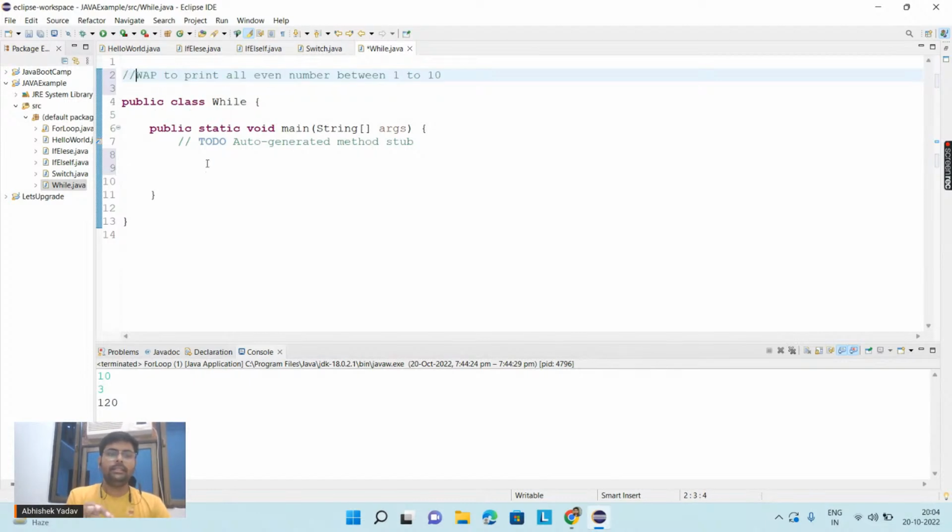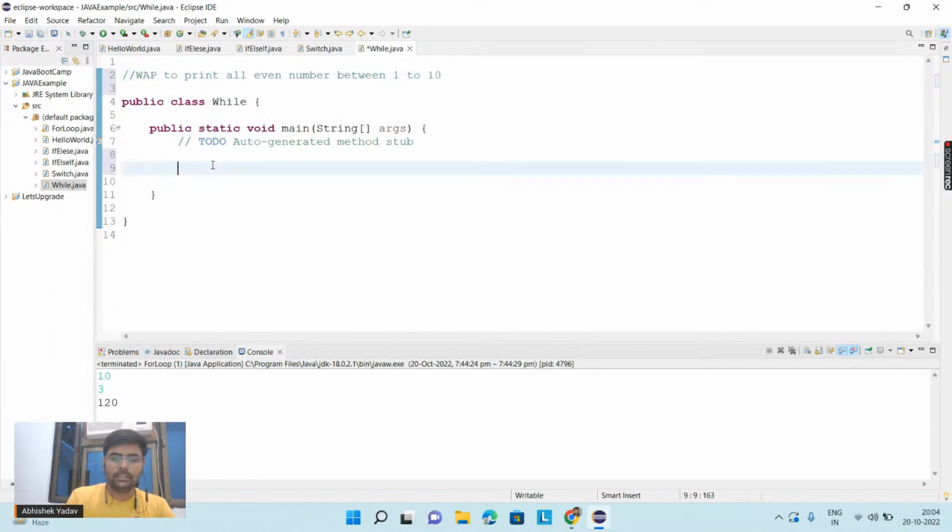Again, your intention will be the same as the for loop. You have to think about the starting point. Here the starting point is what? 1, and you have to think till what point I have to iterate my while loop, till what point I have to execute the body of the while loop. So here you have to go till 10. So you have to iterate 10 times, right?